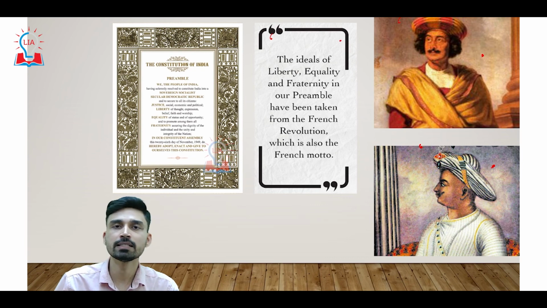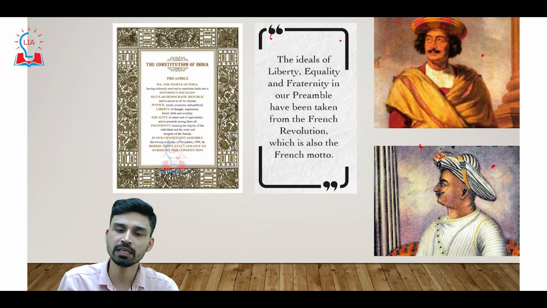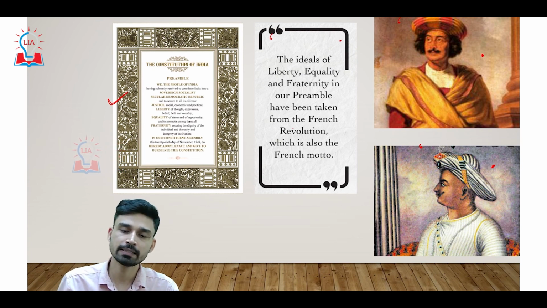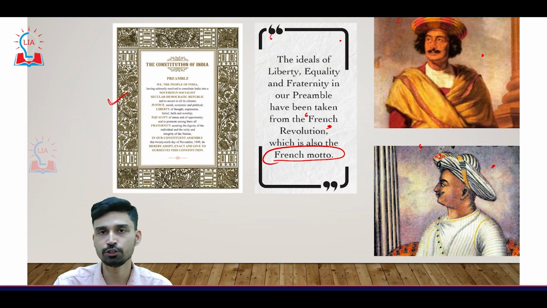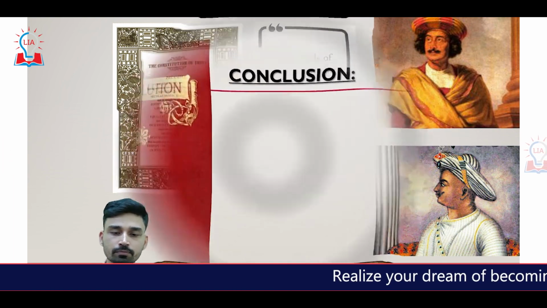Even after independence, when we were drawing up our constitution, we relied upon the ideas of liberty, equality, and fraternity. If we look at the preamble of our constitution, these three words are clearly mentioned. So this is something we can understand as taken from the idea of the French Revolution, which today is also a French motto. These were the major contributions in the ideological sense that India has derived from the French Revolution.